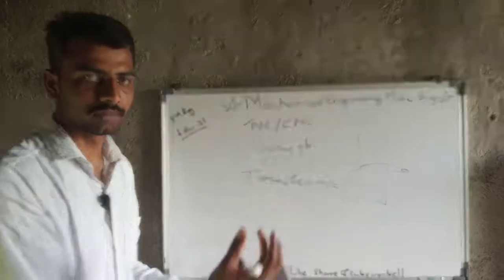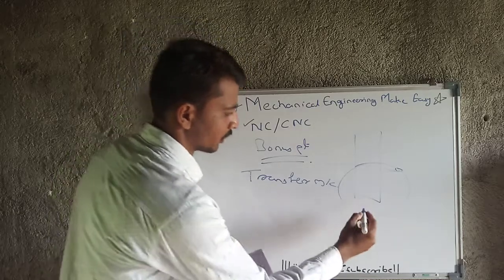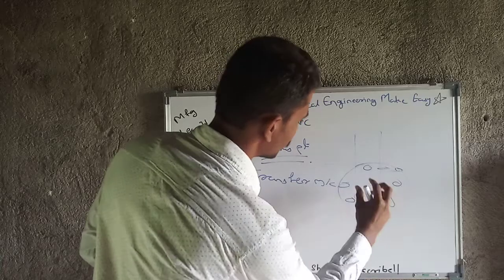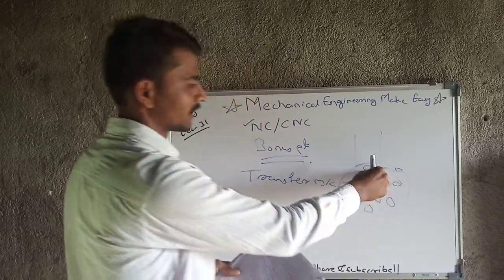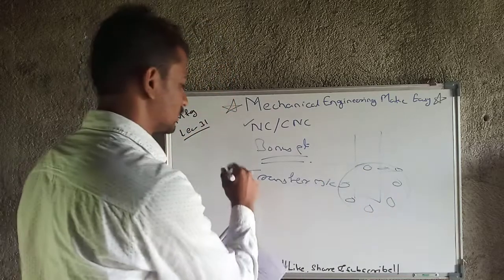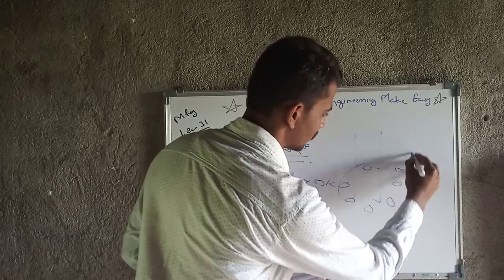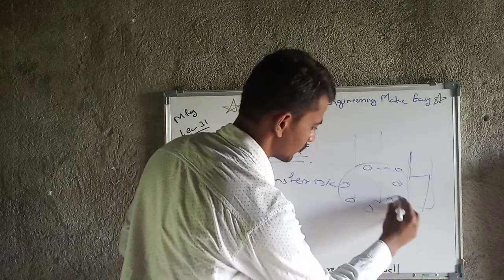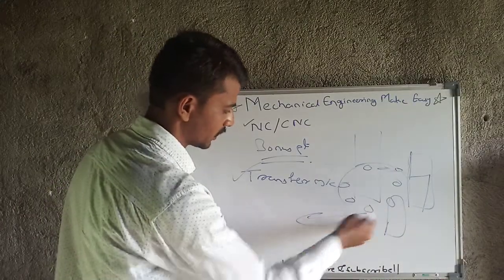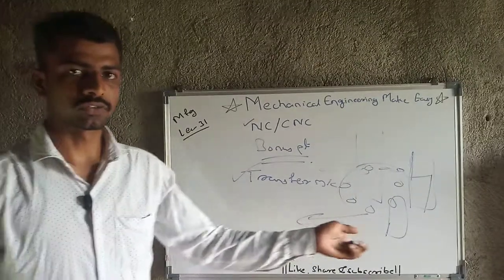Okay, a table will be there, and that table will rotate. For example, here, here, here, here, these are the workpieces. Then the table will rotate, the workpiece will be seated here, the operation will be performed, and again the table will rotate. Likewise, this is nothing but a transfer machine. And if required, different machines will be at different places, and for example here we can get output and here we supply input. Likewise, the process will go on.